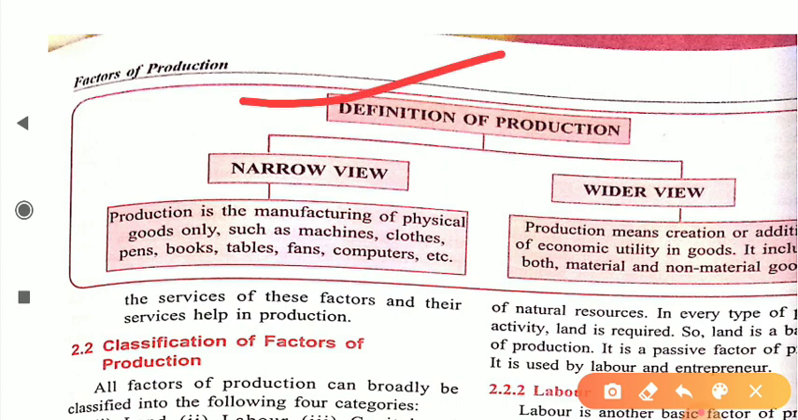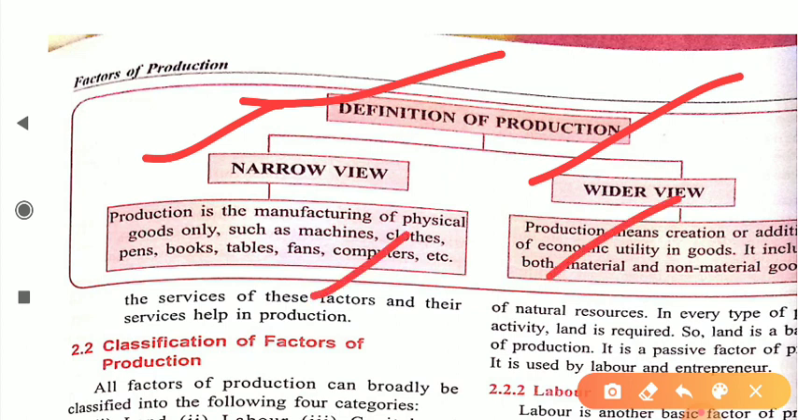Now if the definition of production is considered, there are two views, dear student. One is the narrow view, another is the wider view. The narrow definition represents production as the manufacturing of physical goods only, such as machines, cloth, pen, book, table, fan, computer, chair, etc. All these are production of physical goods. This is our narrow definition of production. The wider definition of production means creating or adding economic utility in goods. It includes both material and non-material goods. So dear student, these are the different definitions of production, so you have to go through all of them.